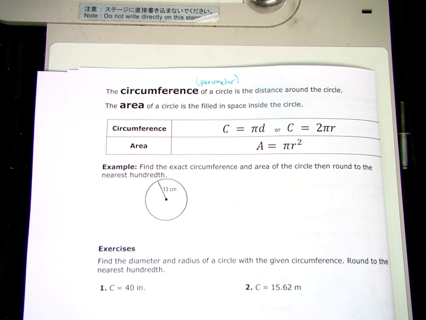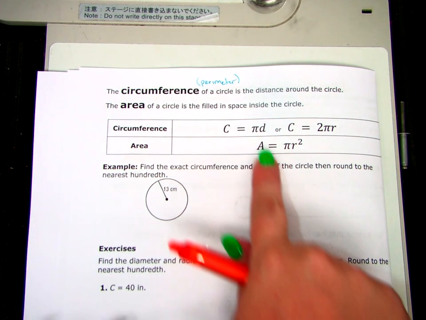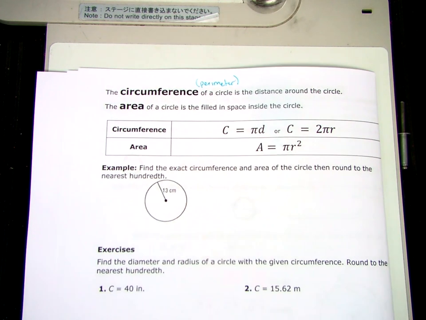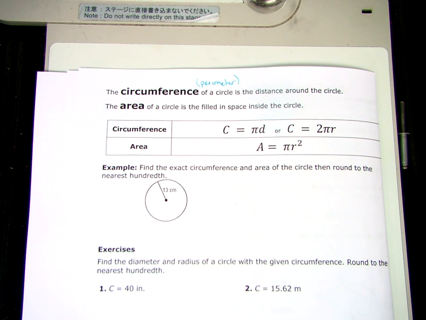Your circumference is the distance around the circle, so think like perimeter of the circle. And then the area is the filled in space inside the circle. There are two formulas you can use for circumference. You can either do pi times the diameter, or you can use 2 pi r because 2 radii make 1 diameter, so it's interchangeable there. Your area is just pi r squared. Okay? It is what it is.